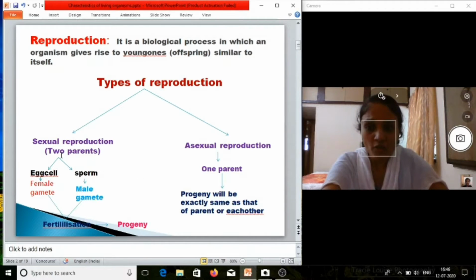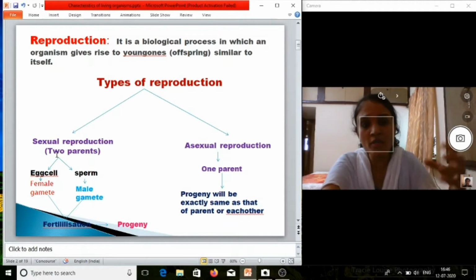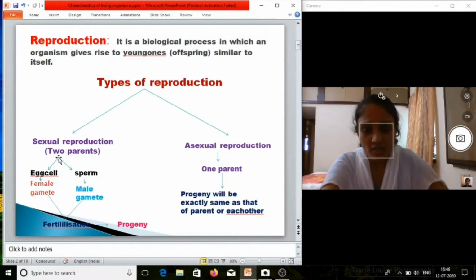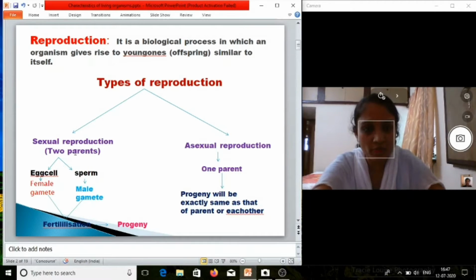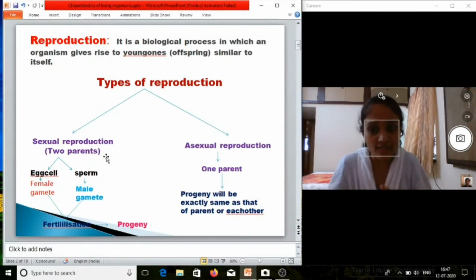Okay, so here reproductive cells will play a major role, that is female gamete and male gamete. Female gamete is egg cell which will come from female and male gamete is sperm which will come from male. Okay, so two parents of opposite sex. Here male and female will be involved. That means mother and father we can say.